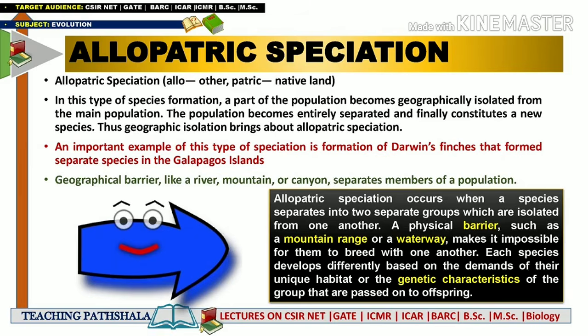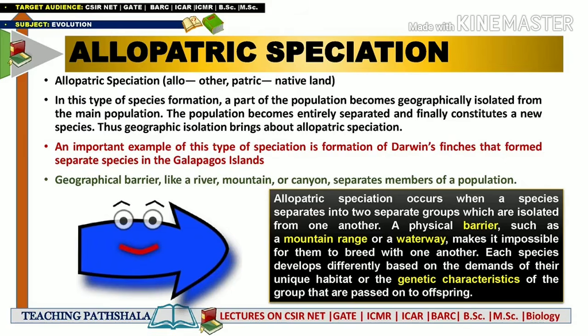In the previous video we have seen what speciation is, that means the generation of a new type of species from the existing one. That phenomenon is regarded as speciation, and the first type is allopatric speciation. So let's see what has been mentioned here.